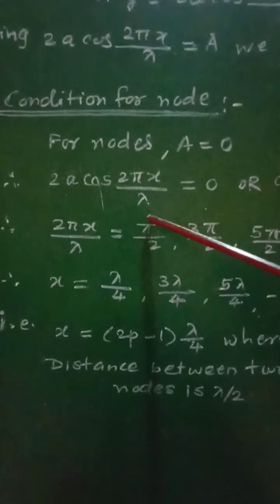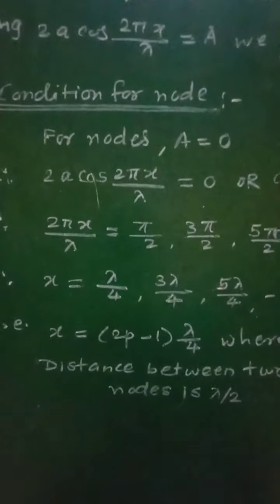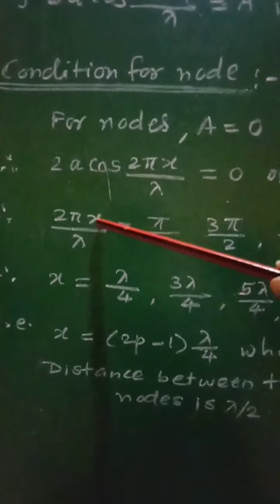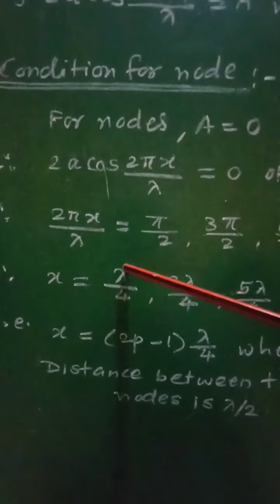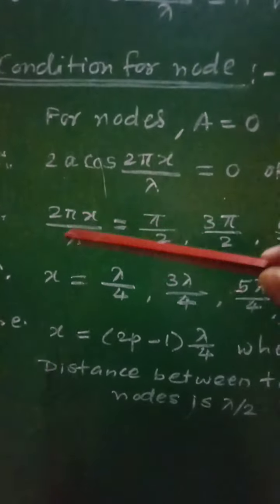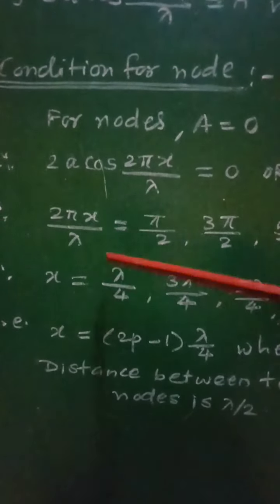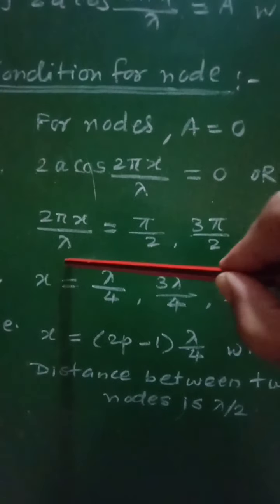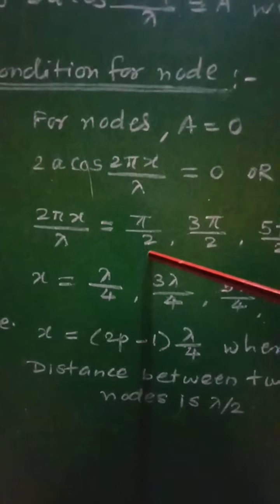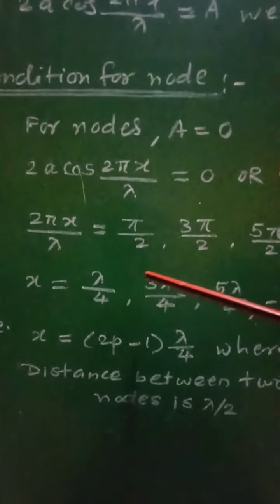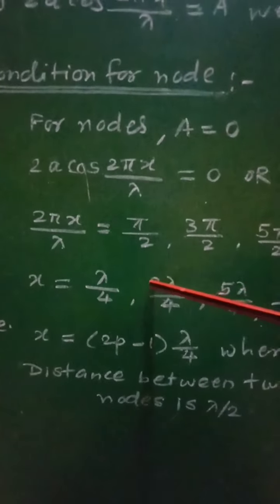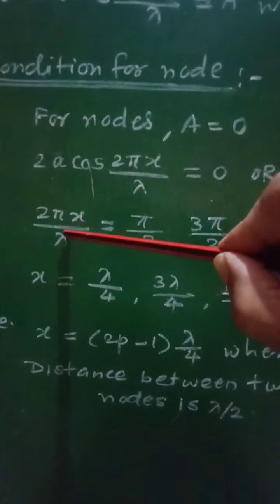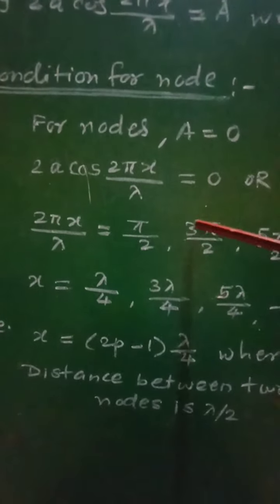As 2 pi x by lambda has its first value equal to pi by 2, we can write x must have its value equal to lambda by 4. So if we put the value of x equal to lambda by 4 here and solve this, we will get the first value pi by 2. Then if you put the value of x as 3 lambda by 4 in place of x and simplify it, we will get 3 pi by 2.